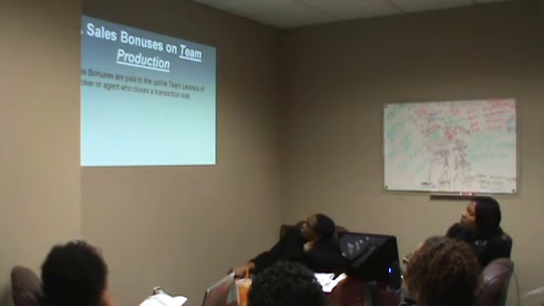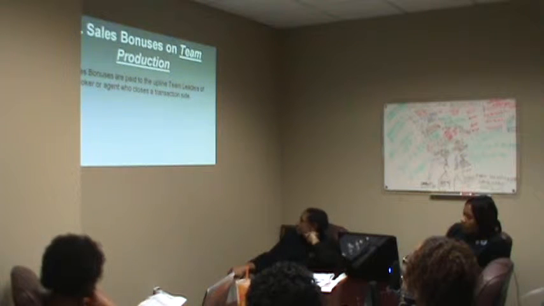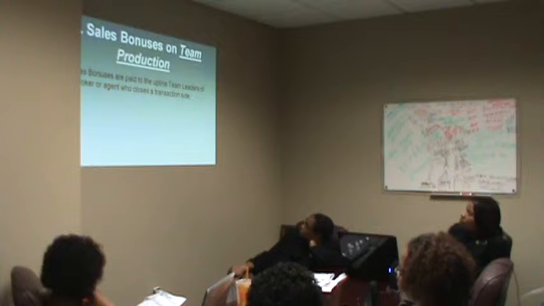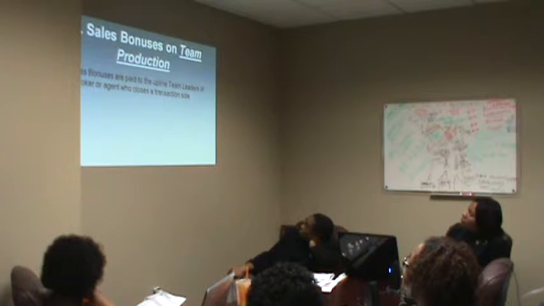Now, let's move on to the sales bonuses on team production. Notice we have underlined and put in italics team production, because at this point we're going to forget about what we would do personally in our own personal production. That's covered under the commission split. What the franchisee earns on every transaction is covered under the franchisee allocation. But the third component of our compensation plan is the sales bonuses on team production.